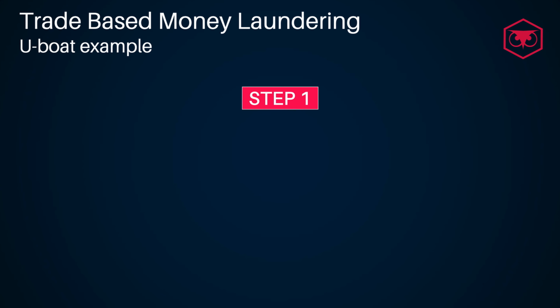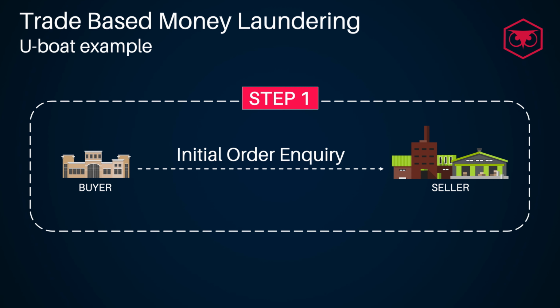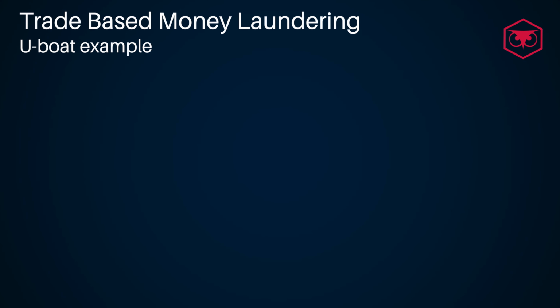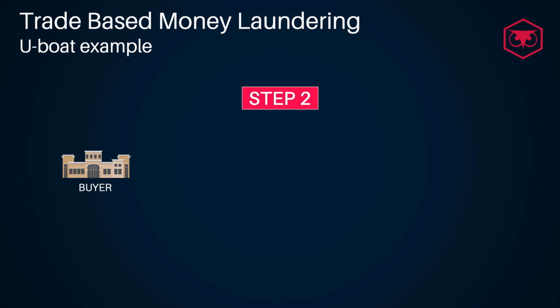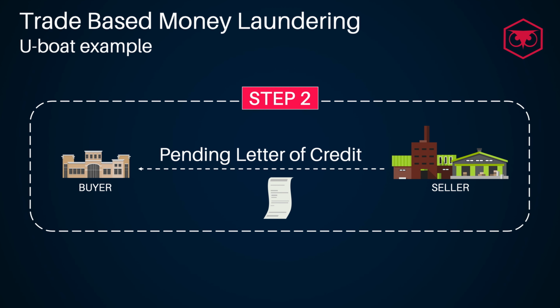A fraudulent buyer contacts a seller, which is typically a big sophisticated multinational corporation, with a substantial and apparently genuine purchase order for product supplied into a legitimate market where the seller currently has no presence. In some cases, the buyer can also use a shell company to facilitate the transaction with the aim of hiding the actual beneficial owners. The seller at this stage would request a letter of credit from the buyer before entering into a contract of sale and arranging for the goods to be shipped.